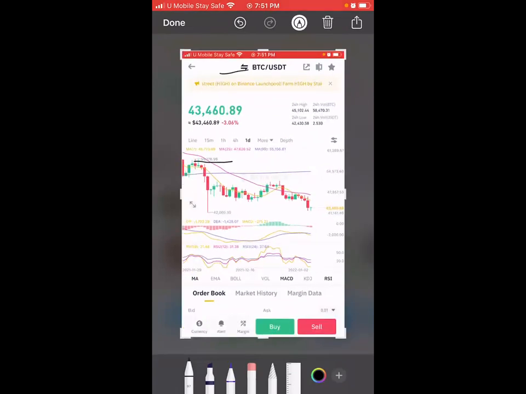Guess what? 59 minus 43, let's see how much has dropped. $16,000 has dropped in this guy's account. So when he goes to his Binance account, he is not going to see $59,000 again. The $59,000 will drop down to $43,000.